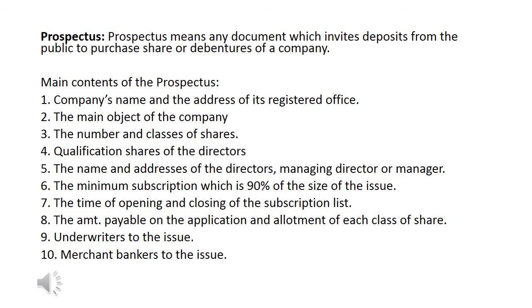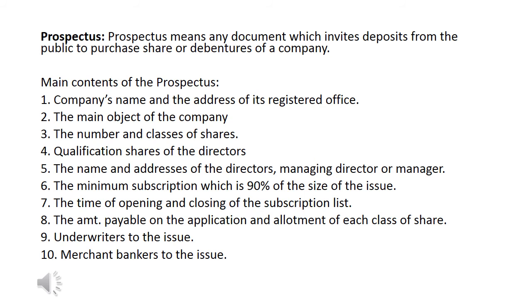So what main things are written in the prospectus? Number 1 is the company's name and the address of its registered office, main object of the company, the number and the classes of the shares which they are offering to us. Qualification shares of the directors, means how many shares are bought by the directors. Then the name and address of the directors, managing director or manager, the minimum subscription which is 90% of the size of the issue. This is a rule of the issue. Means if a company wants to issue shares, minimum 90% shares should be subscribed by the public. This also you will learn afterwards when we do formation of company.